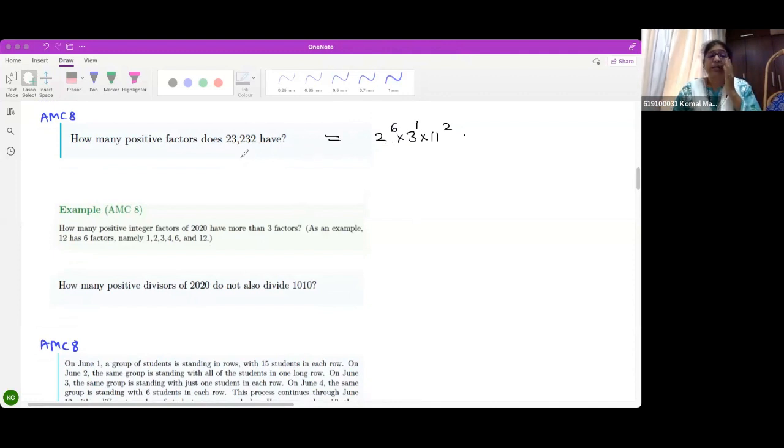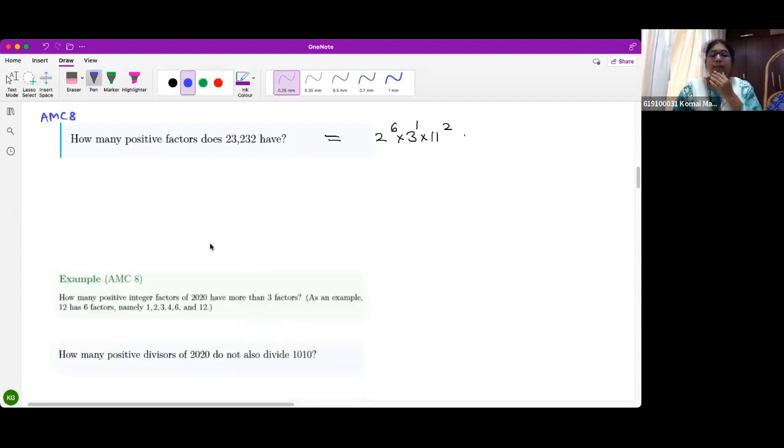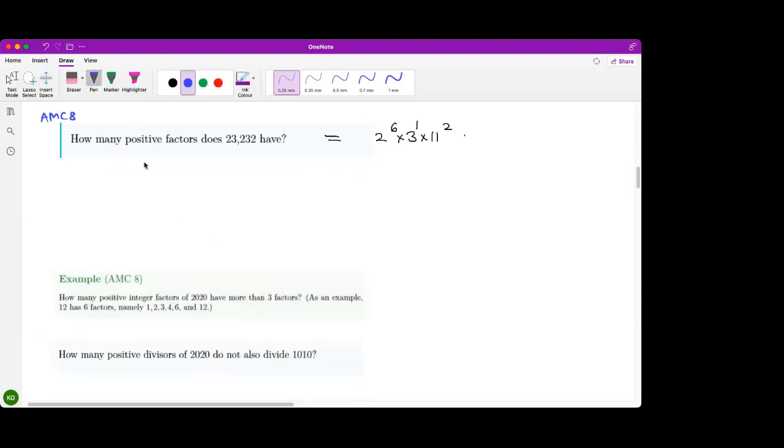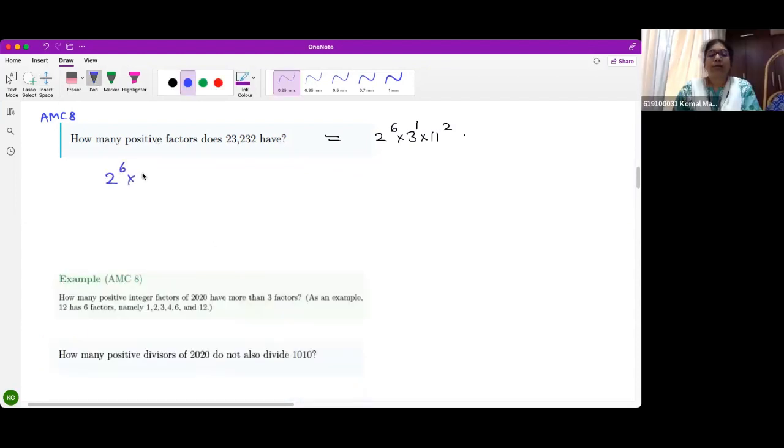23232 is this. Then what are the factors of this? Can you tell me? Yes, anybody? 2 raised to 6 into 3 into 11 squared.